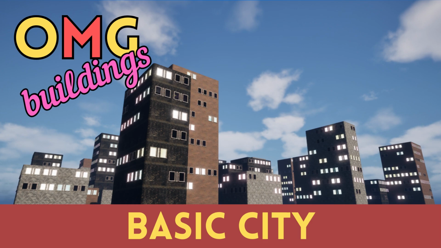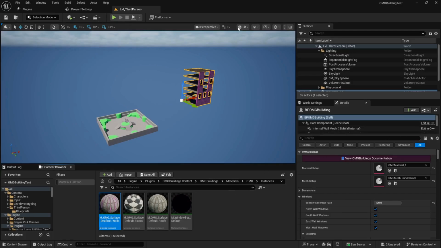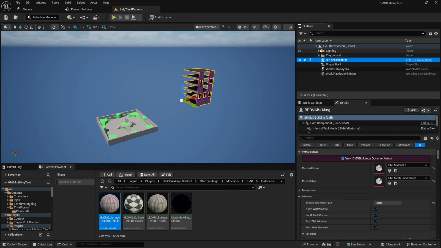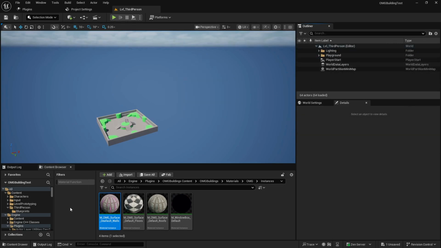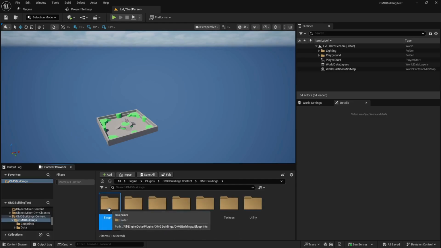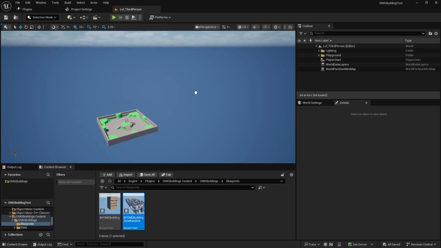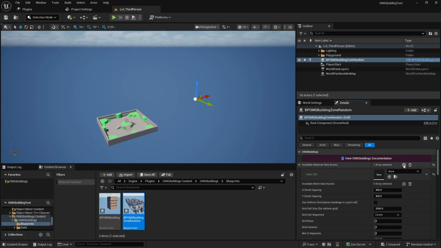So welcome to Basic City for OMGBuildings. So here we're in the third person map. We've still got this building, so we'll get rid of that. And now we're going to create a city. So we'll jump back to the favorites, go into the blueprints and drag a city into the map.